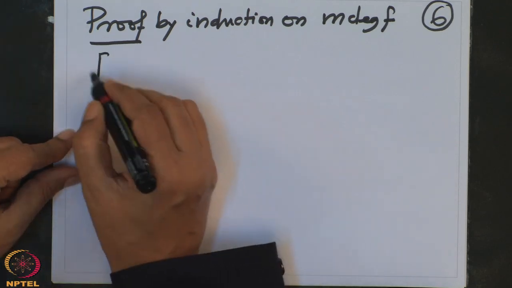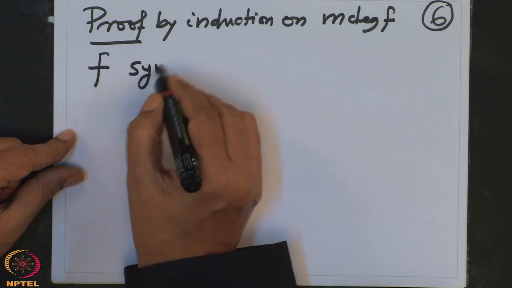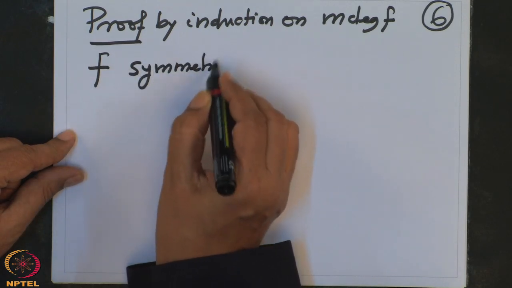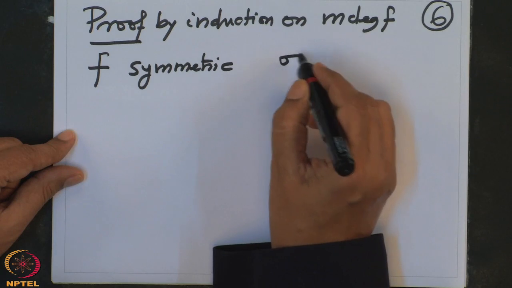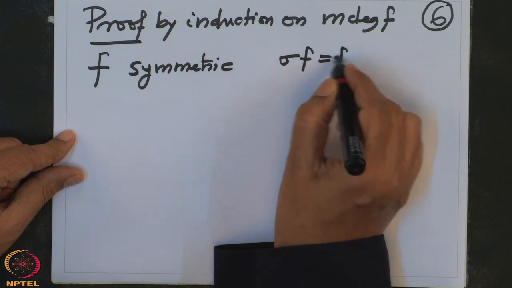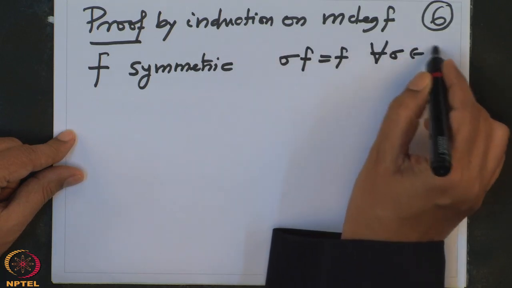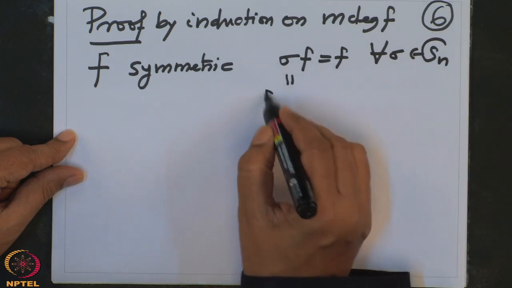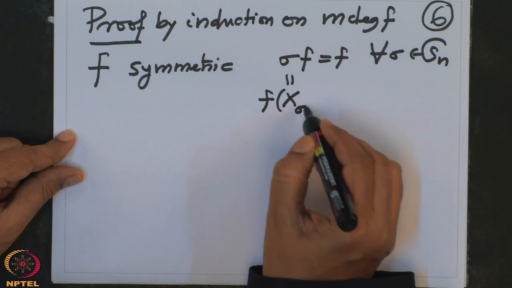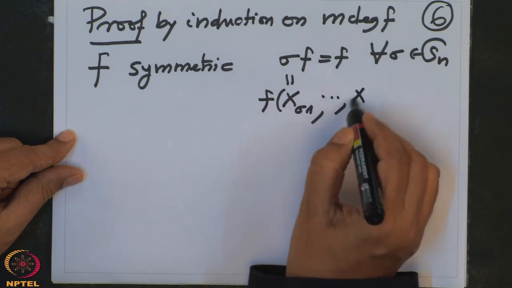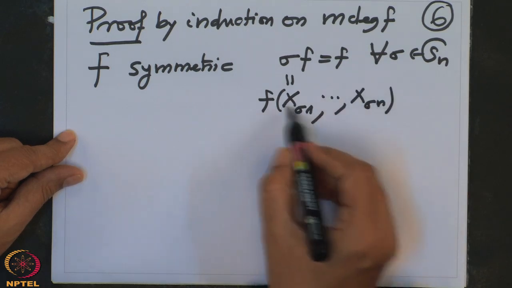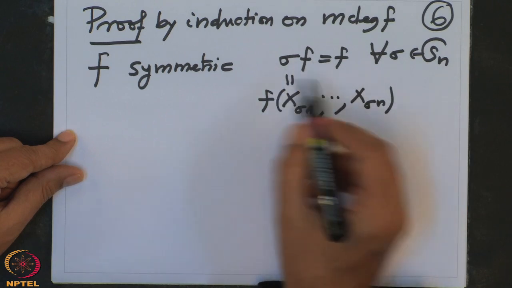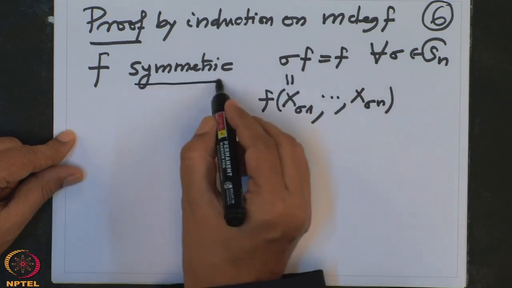I am given f is symmetric. That means sigma f equals f for every permutation sigma, and sigma f is by definition f of x sigma 1 to x sigma n. That means if I permute the variables, f does not change. That is what we are given.